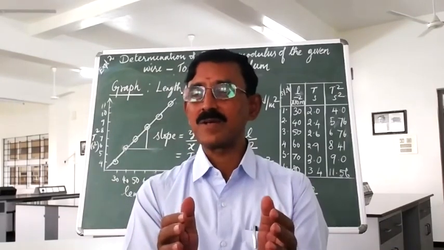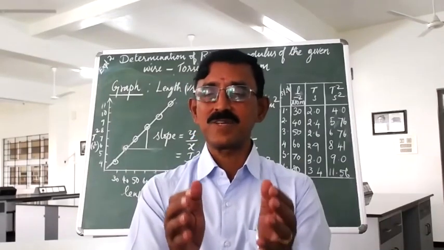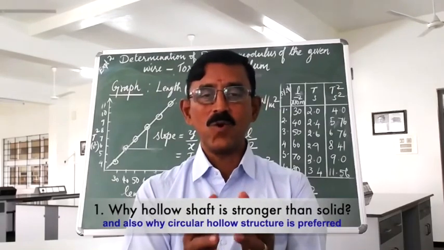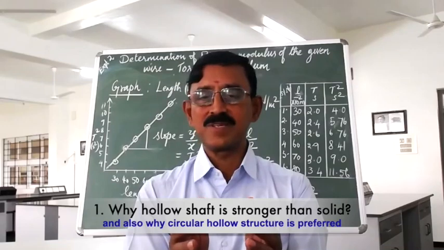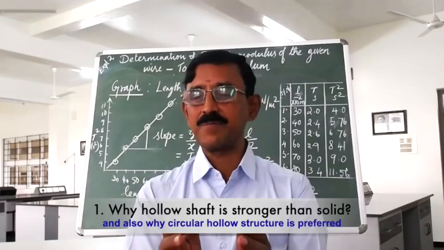Now let us see some questions that may make you think. Once you have a good understanding of shear stress, I hope you can answer these three questions. The first question is, why is a hollow shaft stronger than a solid rod of the same length and same mass?